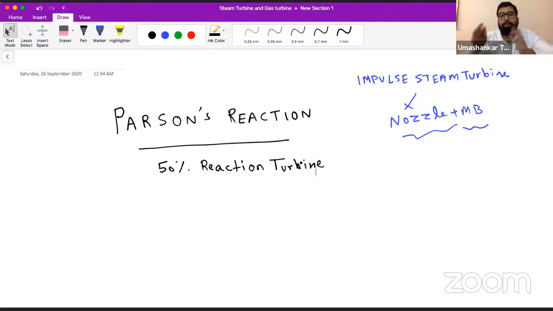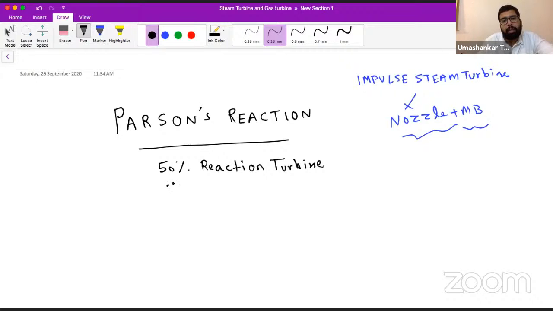Due to the percentage, or the division between how much portion of impulse is there in the total work done, or how much portion of this reaction part is there in the net work done. Okay, so on the basis of that, we are calling the Parsons reaction turbine a 50% reaction turbine, or vice versa.